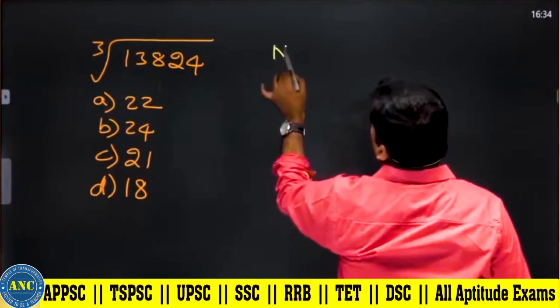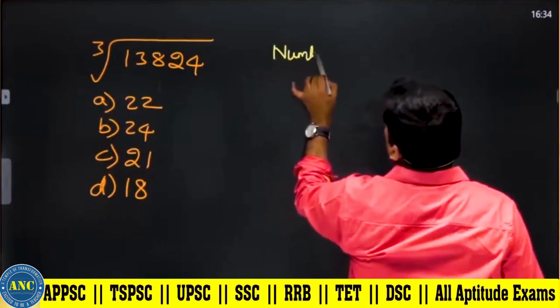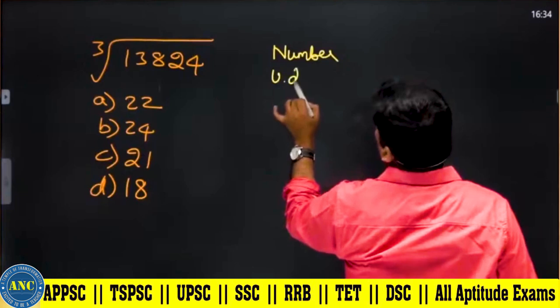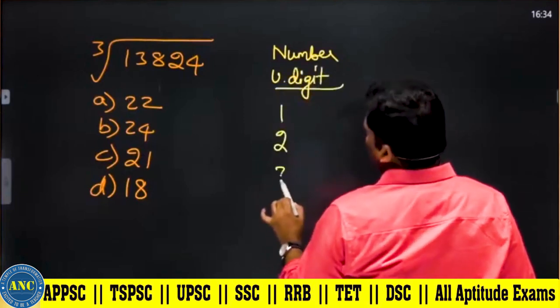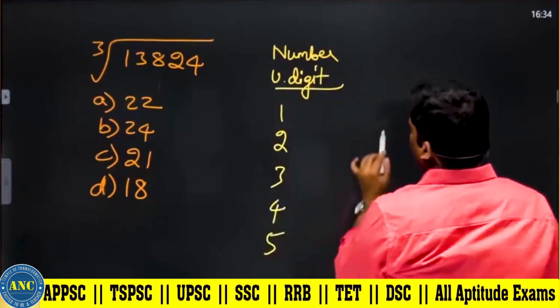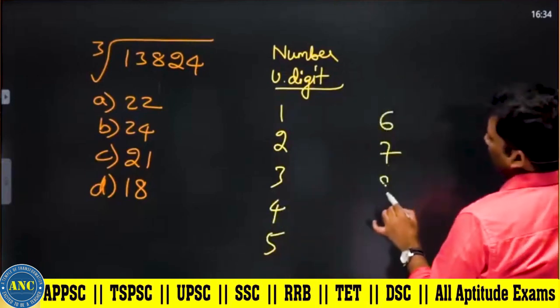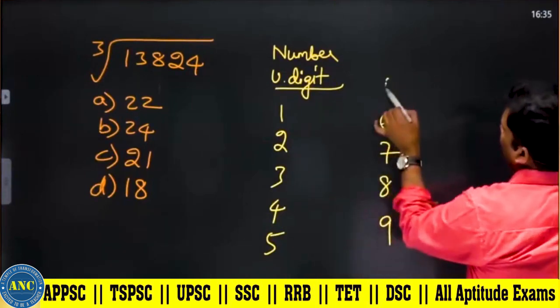Suppose there is a number. What are all the unit digits that can be possible for a number? The unit digits are 1, 2, 3, 4, 5, 6, 7, 8, 9. These are all the possible unit digits.